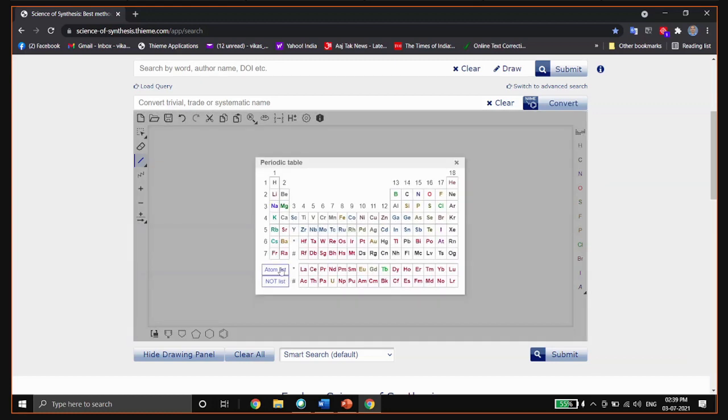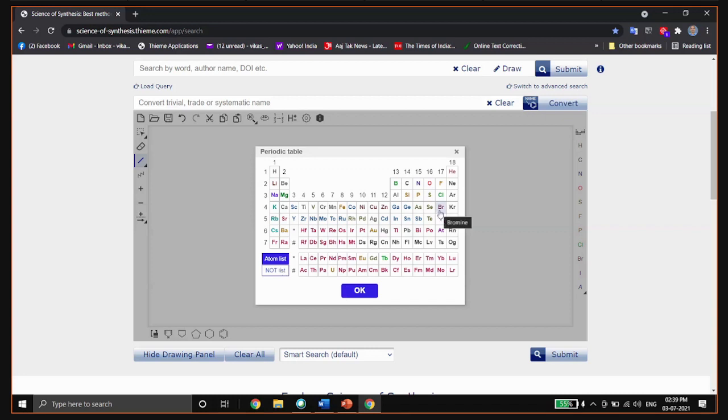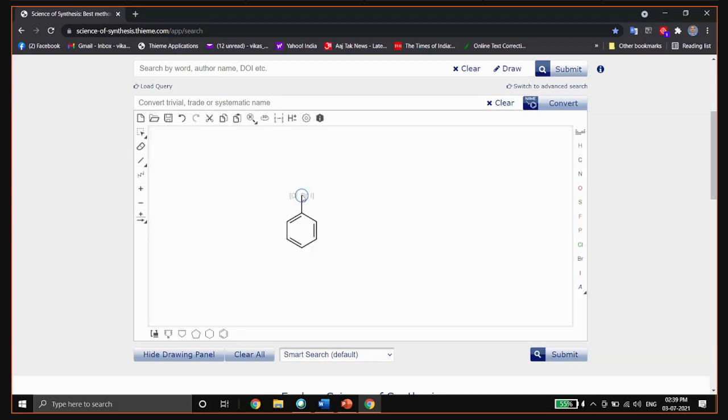Click on atom list. So I'm looking for synthesis of aryl bromide, iodide, or chloride. Just select these, press OK, and click on this button, this bond atom. Now if you search it, it will search all the molecules which have chloro, bromo, and iodide at this position. So this is one of the good functionalities.